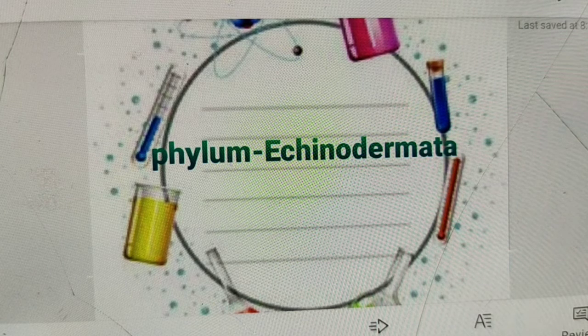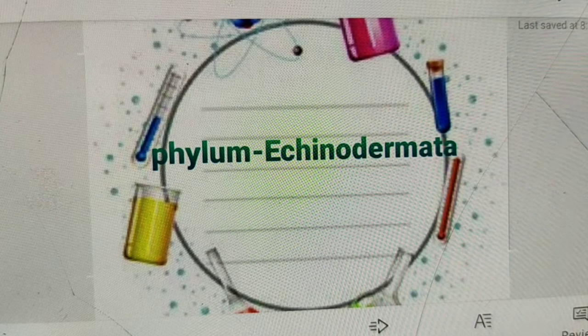Endoskeleton of dermal calcareous ossicles with spines covered by the epidermis. Presence of ambulacral system. Ambulacral means water vascular system, which is of coelomic origin, is the characteristic feature of phylum Echinodermata. A perforated plate called madreporite is present in this system.